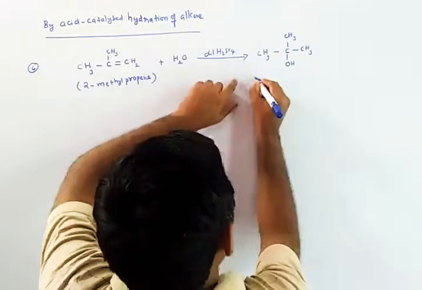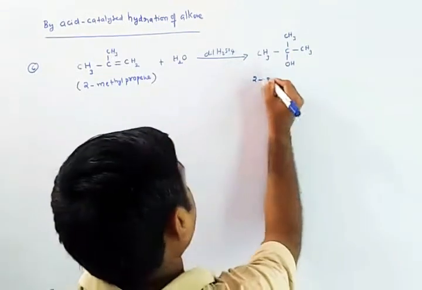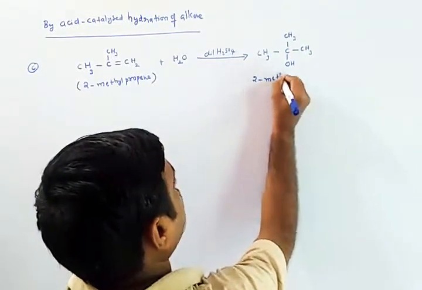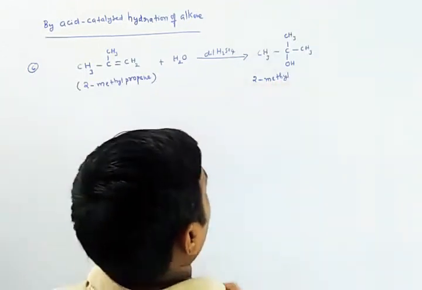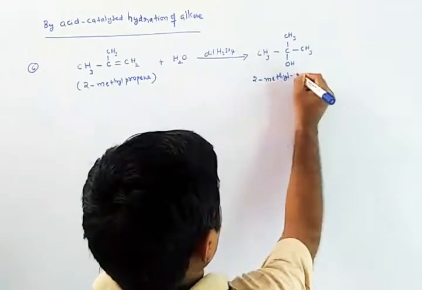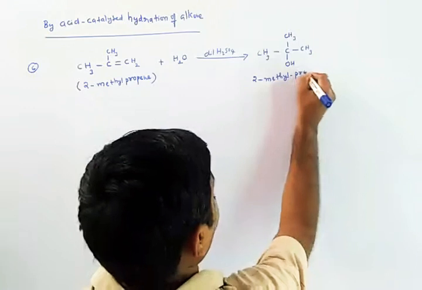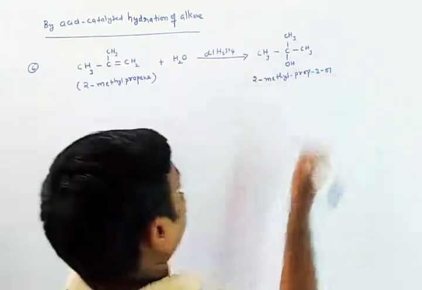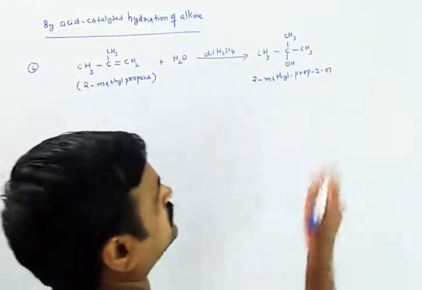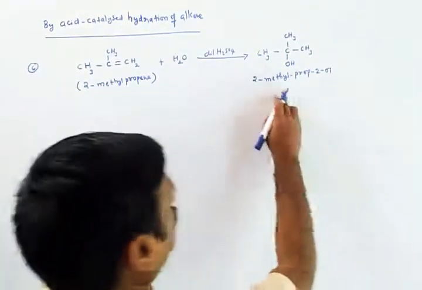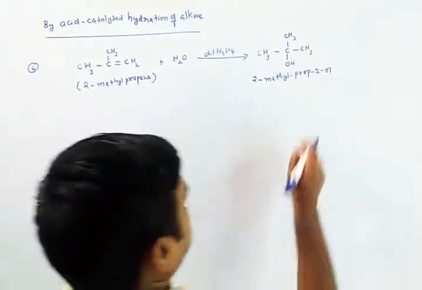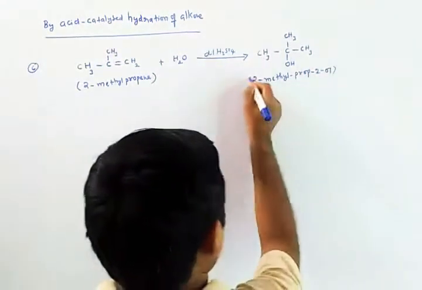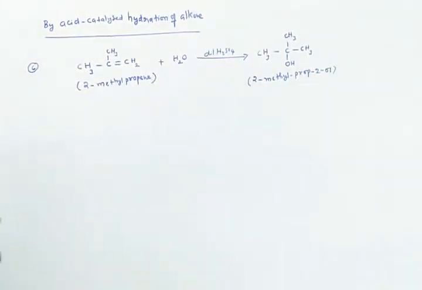According to IUPAC nomenclature, it is 2-methyl propan-2-ol, or 2-methyl 2-propanol. 2-methyl propan-2-ol is nothing but a tertiary alcohol we have obtained in this reaction.